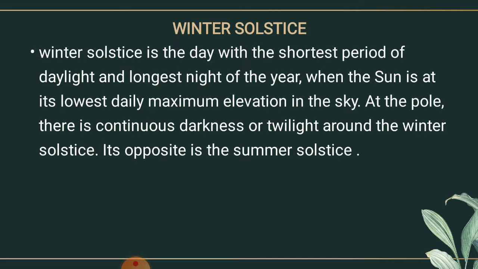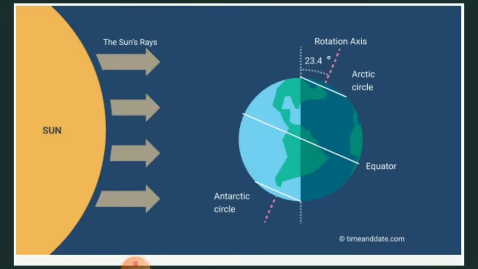So what is it called? It is known as the winter solstice. Now, do you know why this happens? This is a phenomenon which we are discussing here, the summer solstice and the winter solstice. It is due to the sun rays which fall on the Tropic of Cancer and on the Tropic of Capricorn. Now let's talk about it, okay, here the diagram is given.